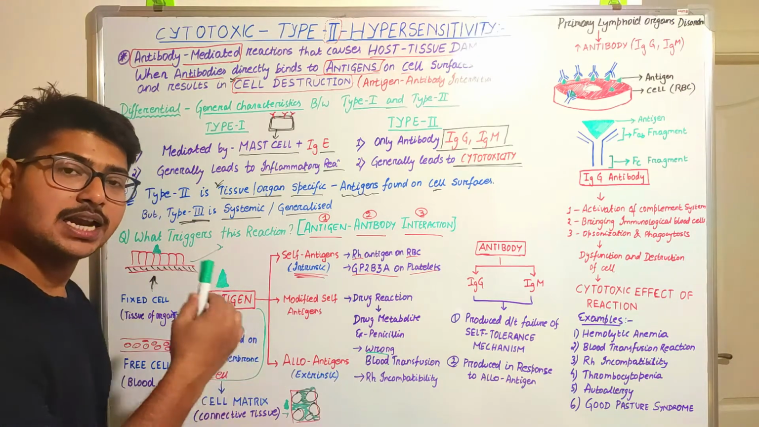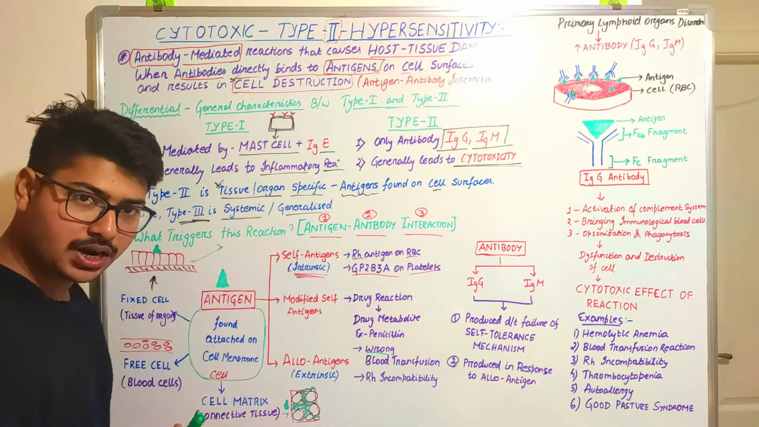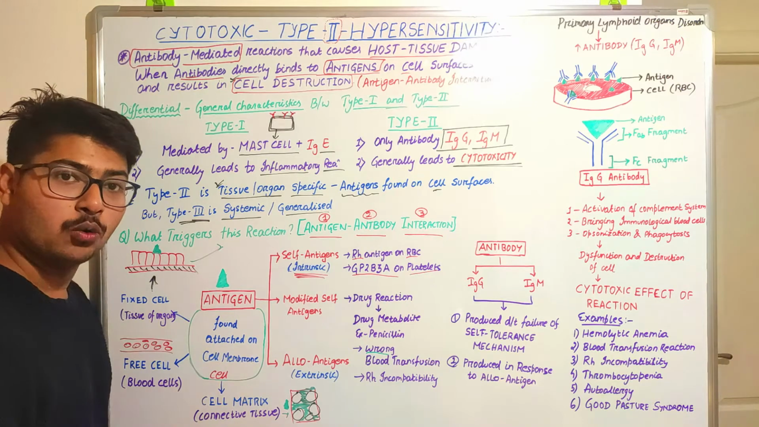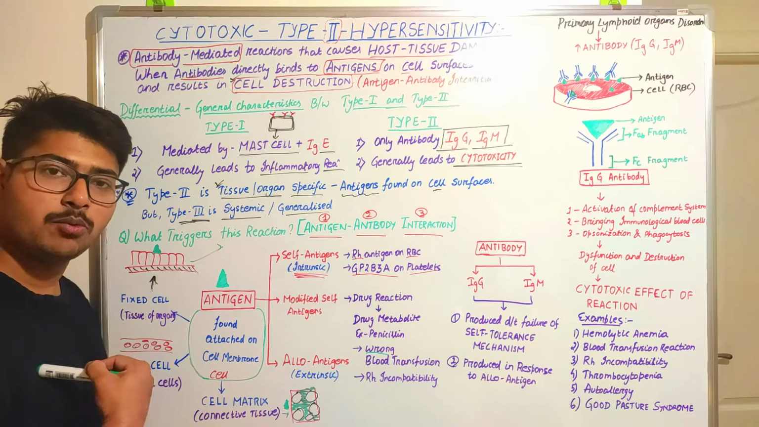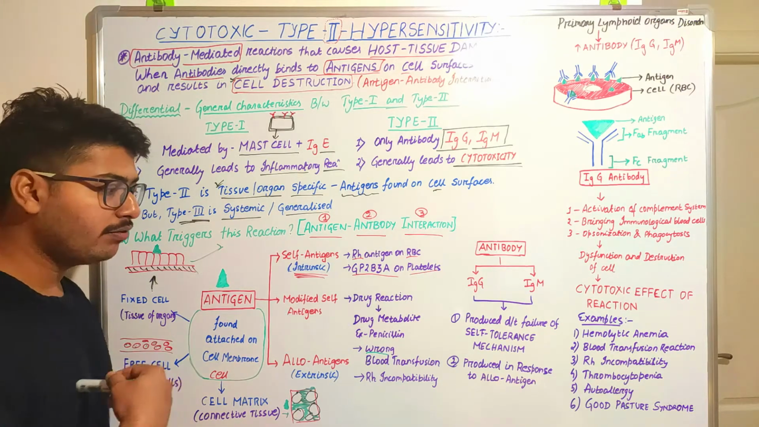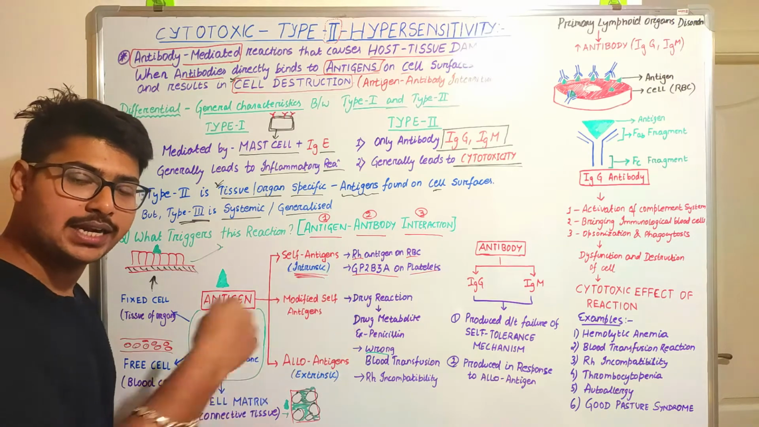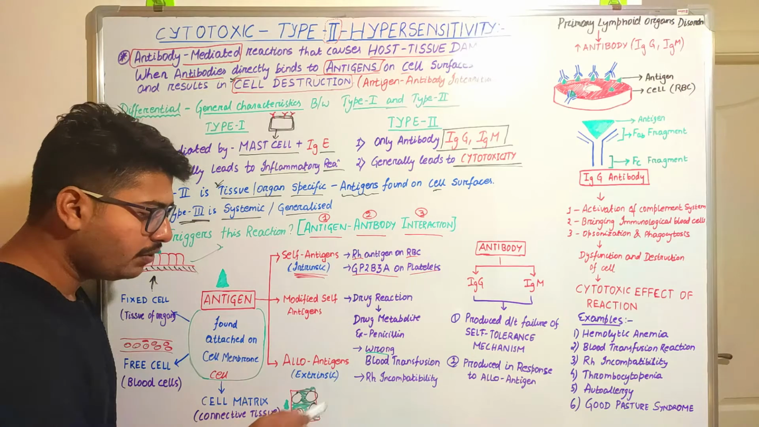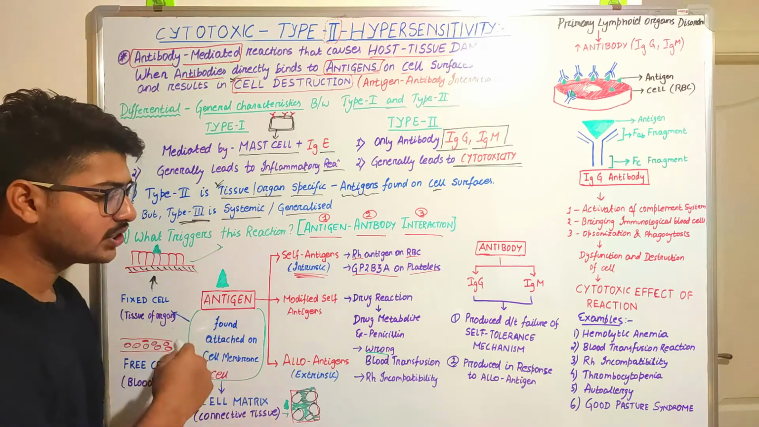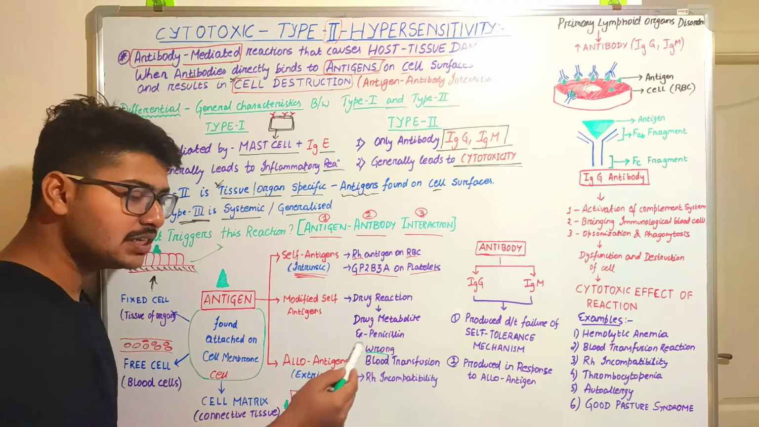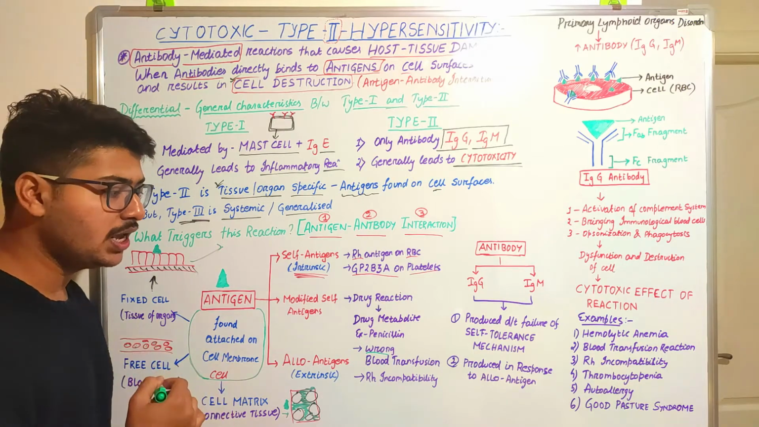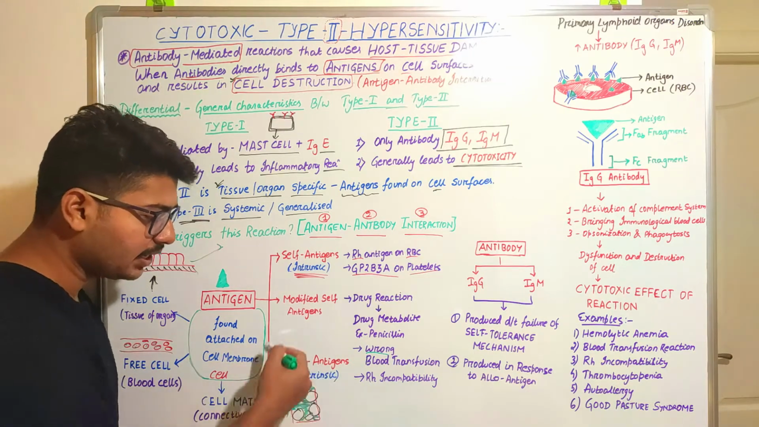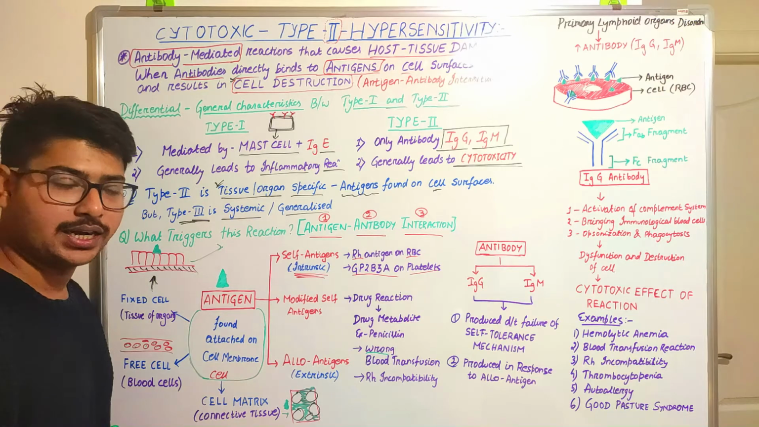The antigens that are present in the donor's blood, or the transfused blood, will be detected by the antibodies that are present in our body and will try to make the antibody-antigen reaction, or the antigen-antibody interaction. That will create this whole situation, and in that condition the antigens present on the transfused blood will be acting as alloantigens.